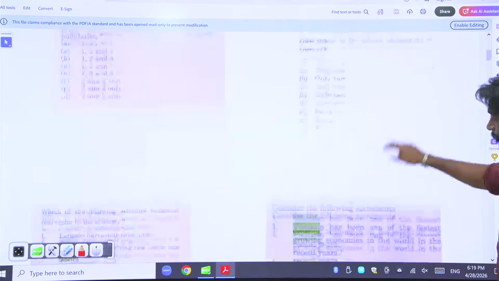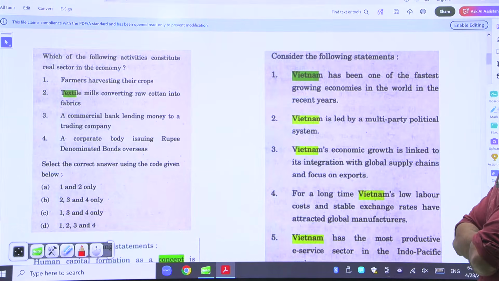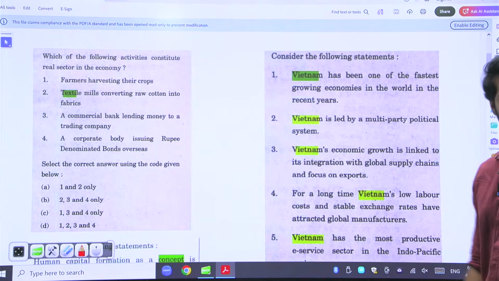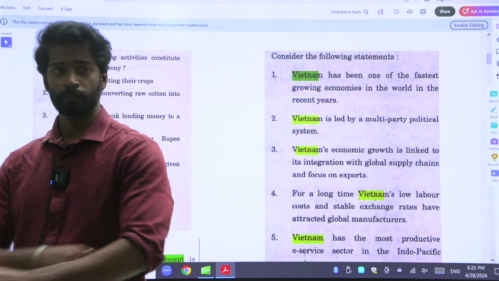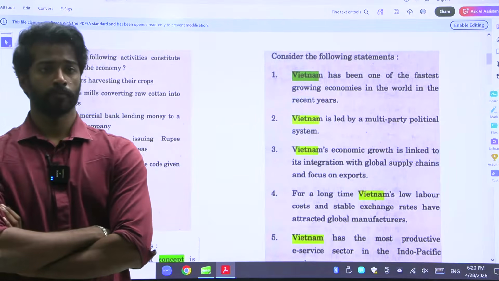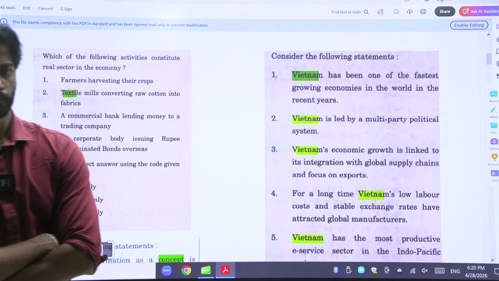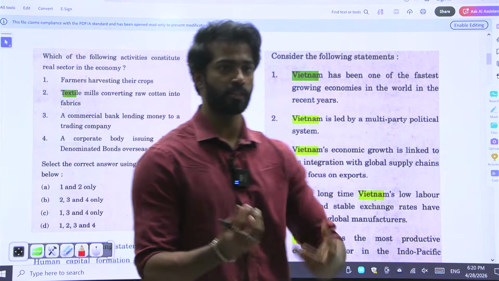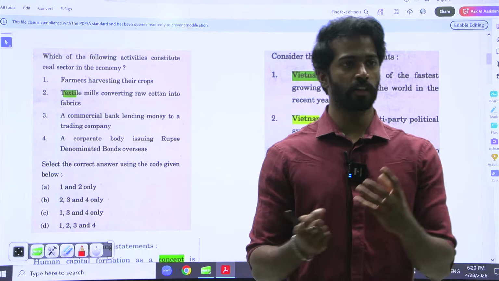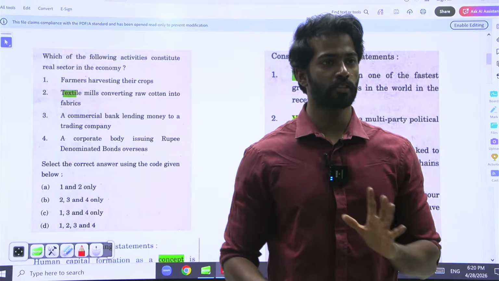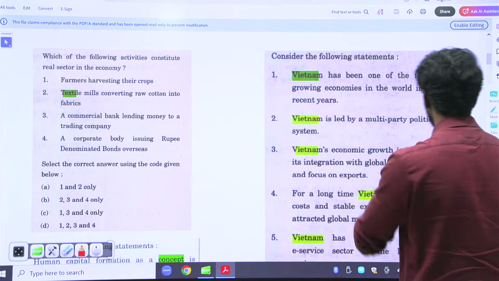Okay. Then you have, which of the following activities constitute the real sector in the economy? What is the real sector? Real sector is something that is producing goods and services. Trades, goods and services, all of these are real sector. Something that is only giving money is called the financial sector. You need to have an understanding of this. Okay, only then you will be able to solve this.